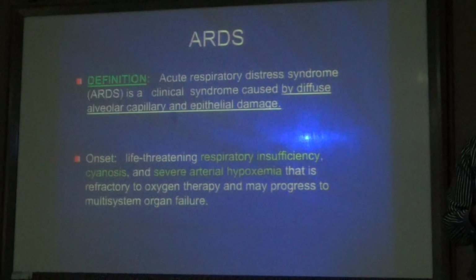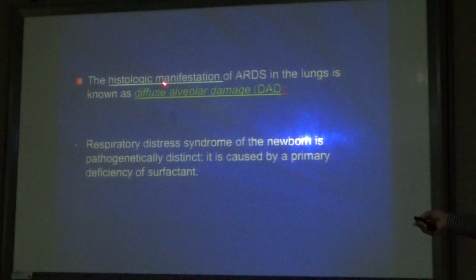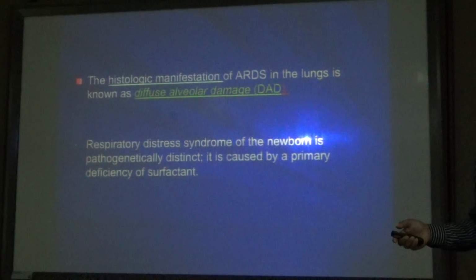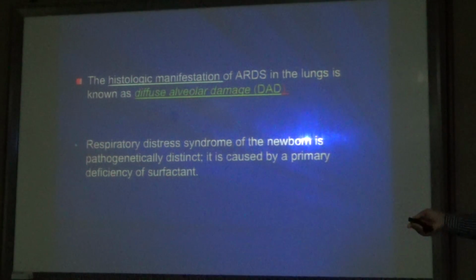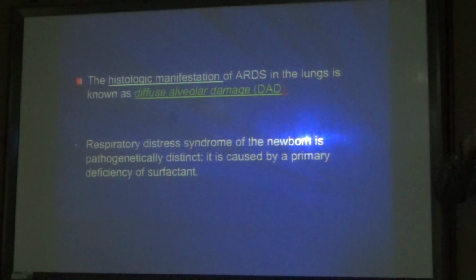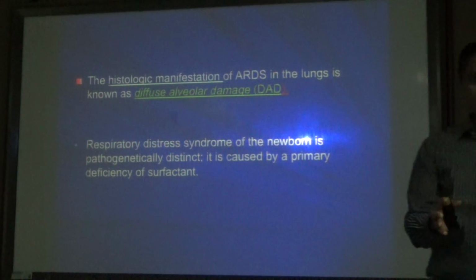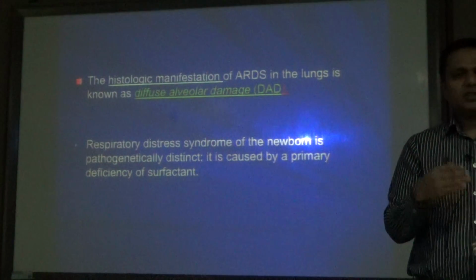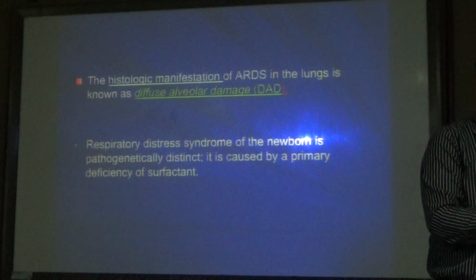The histological manifestation of ARDS in the lungs is known as diffuse alveolar damage. This could possibly be an MCQ. Histologically it presents as diffuse alveolar damage, all alveoli get damaged. In respiratory distress syndrome of the newborn, the pathogenesis is distinct and it is caused by primary deficiency of surfactant. I keep saying adult respiratory distress syndrome, but it can occur in young children and newborns.